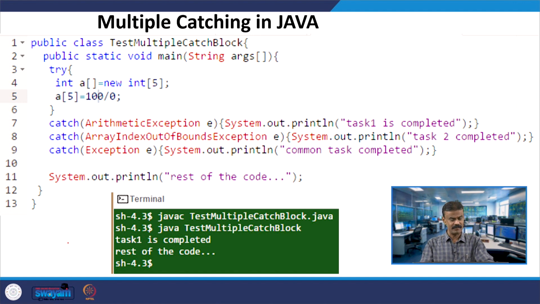Since I have 100 by 0 here, the first in the hierarchy I have to write is arithmetic exception, so that will be caught, and then you look, "task 1 is completed" is printed, that is it, right. The ball has been caught, the batsman is out. So I do not need to worry about line numbers 8 and 9. Then it comes to line number 11, and the rest of the code will be printed. When you compile and run the code in the terminal, you can see that task 1 is completed and the rest of the code is printed.